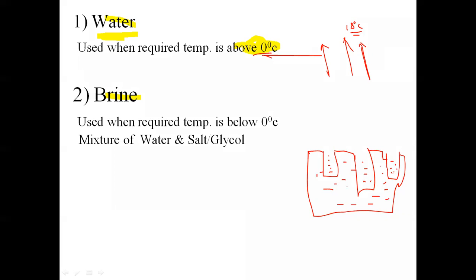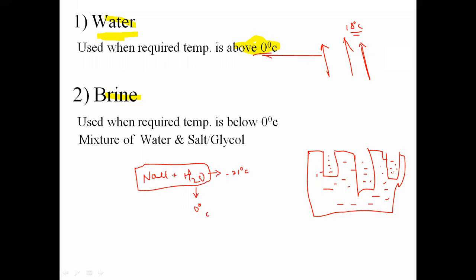Water plus salt means that salt may be sodium chloride, NaCl, or that may be calcium chloride. So when I mix NaCl with water, though we know that the freezing point temperature of water is 0 degree centigrade, the mixture of NaCl plus H2O will have the freezing point temperature as minus 21 degree centigrade. So this will be called the NaCl brine solution.